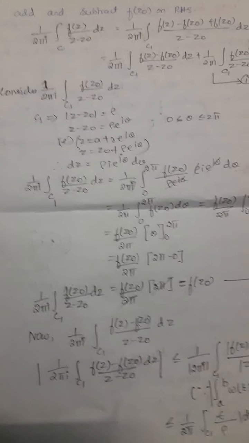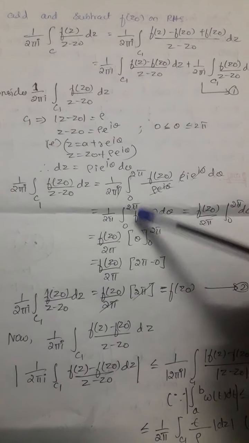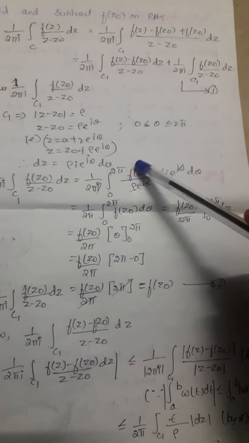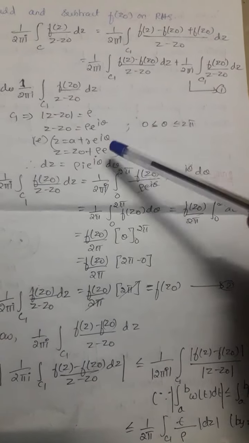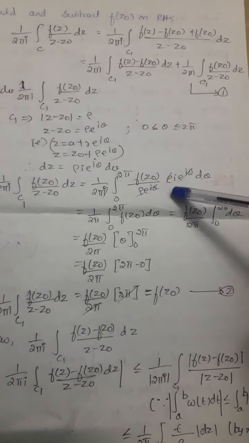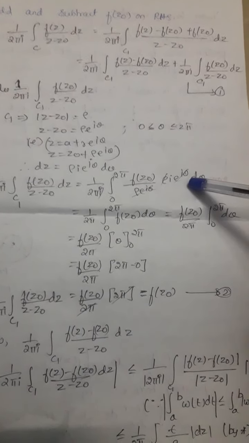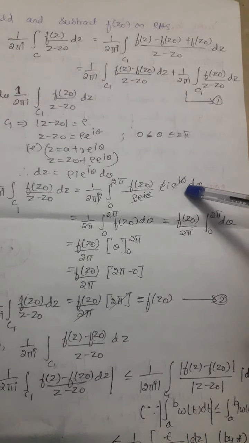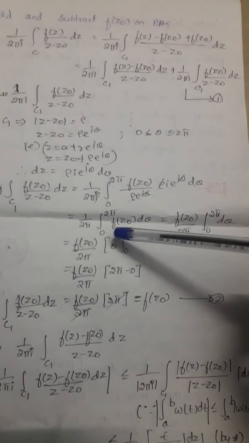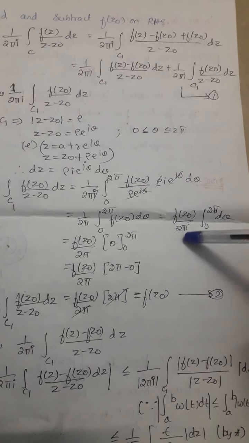Now (1/2πi) integral over c1 of f(z0)/(z − z0) dz is written as (1/2π) integral over 0 to 2π. The limits change because the variable is now θ. So 0 to 2π of f(z0), with z − z0 considered as ρ e^{iθ} and dz as ρ i e^{iθ} dθ. Now all this gets cancelled. ρ e^{iθ} is cancelled from the numerator and the denominator, and i is also cancelled. So the left out term is (1/2π) integral 0 to 2π of f(z0) dθ.